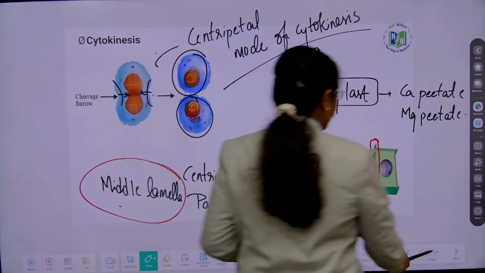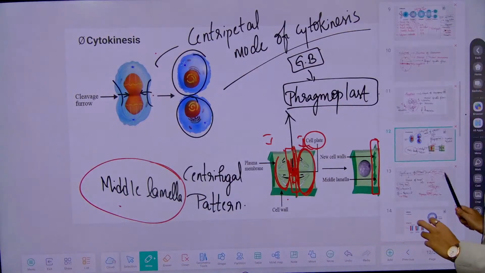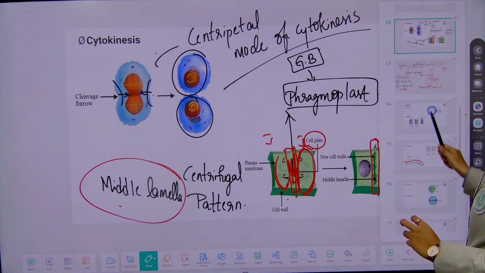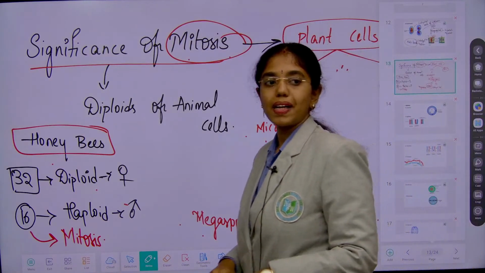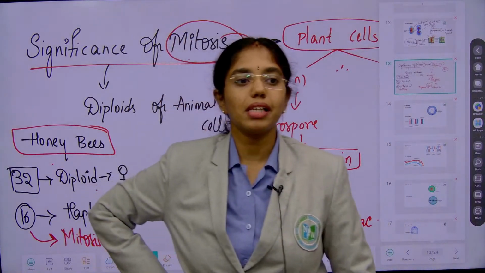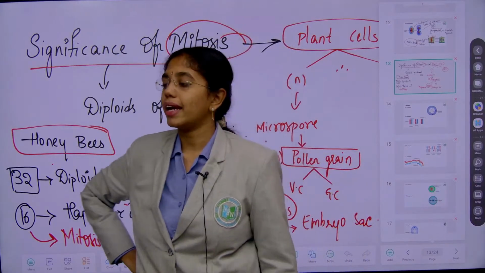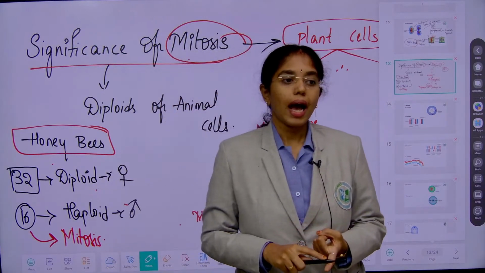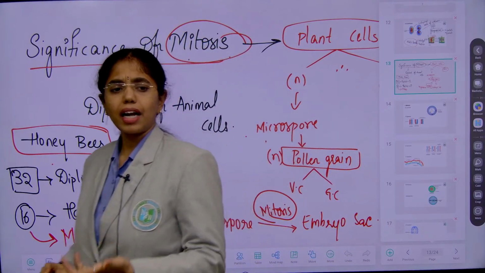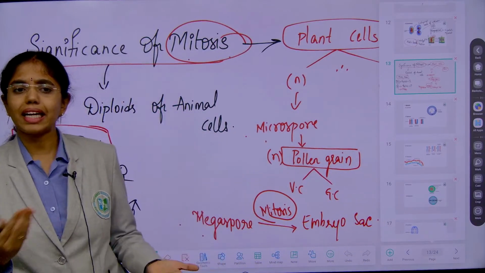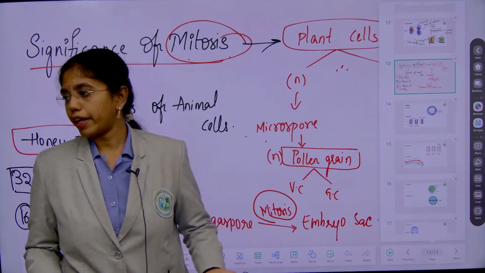Then getting back to meiosis, which is also known as what? Reductional division. And significance of mitosis we have learned, right? Mitosis takes place in diploid cells of animal cells. The only exception you can take is what? Honeybees, where haploid cells undergo mitosis. In plant cells you can see both haploid cells and diploid cells undergoing mitosis.